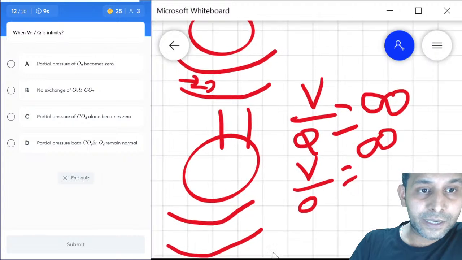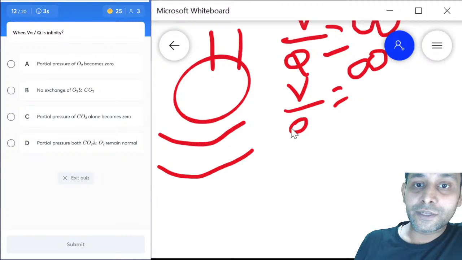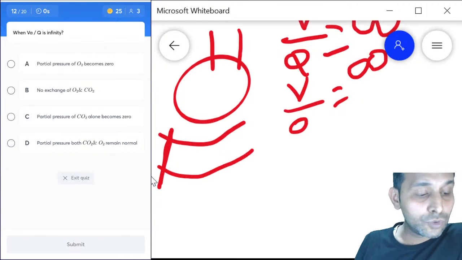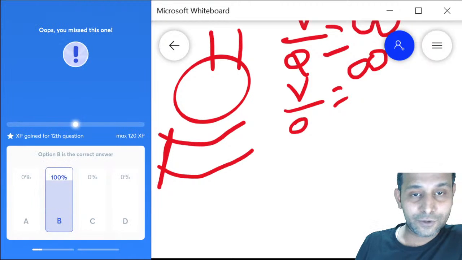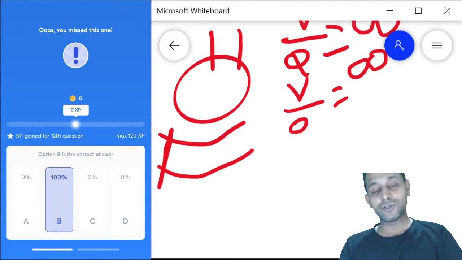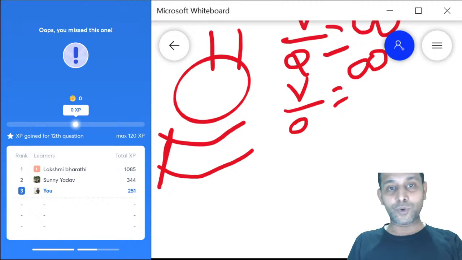or the partial pressure of CO2 and oxygen remains normal. Remember, if Q is 0, there is no blood flow, and if there is no blood flow, there is no possible exchange of carbon dioxide. The answer is no exchange of oxygen and carbon dioxide in such a setting. Let us look at the next question here.